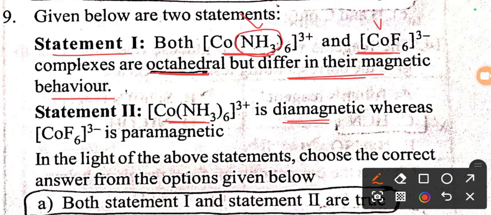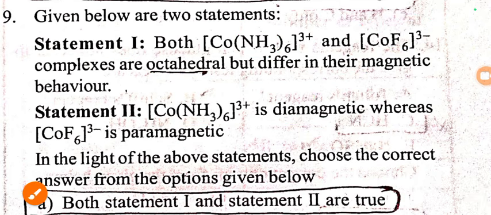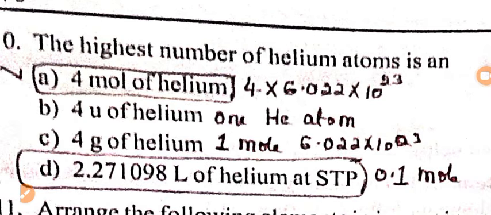Ammonia is a strong ligand. In the presence of strong ligand, pairing of unpaired electron takes place. So no unpaired electron, that's why diamagnetic. Whereas CoF6, fluoride ion, is a weak ligand where electron pairing does not take place. So this complex has number of unpaired electrons, that's why it is paramagnetic. So both the statements are right here, true.